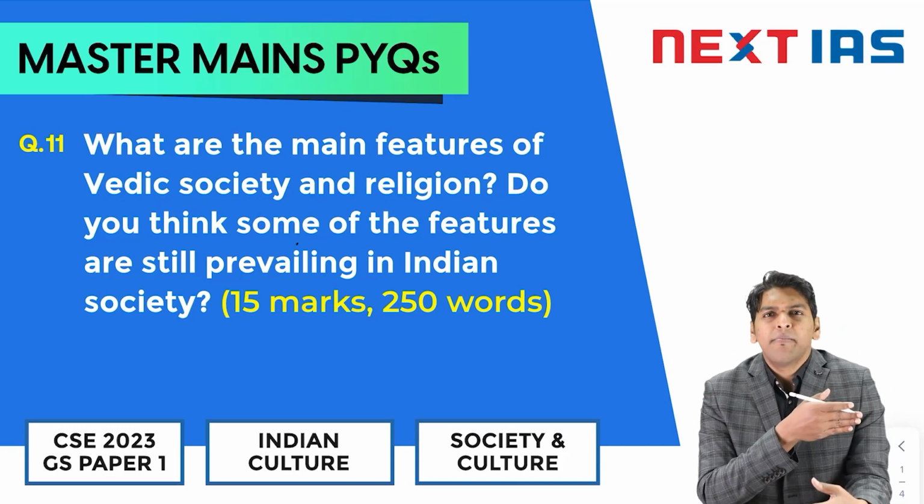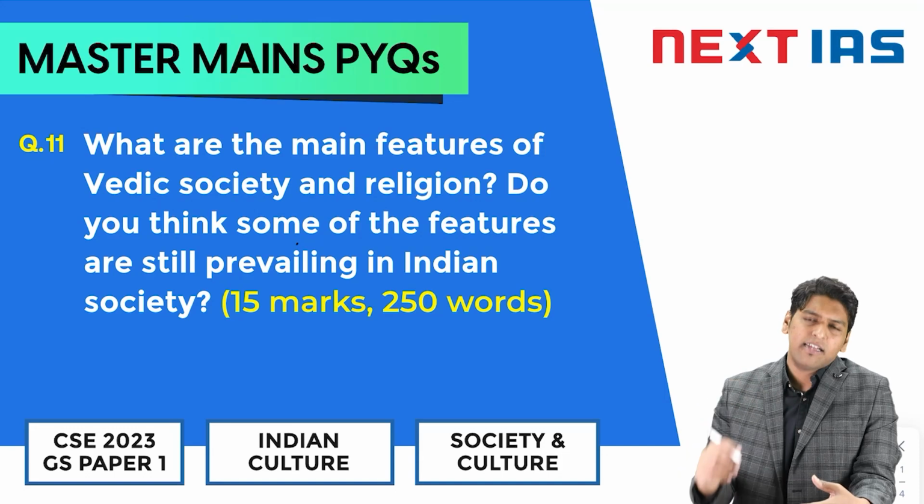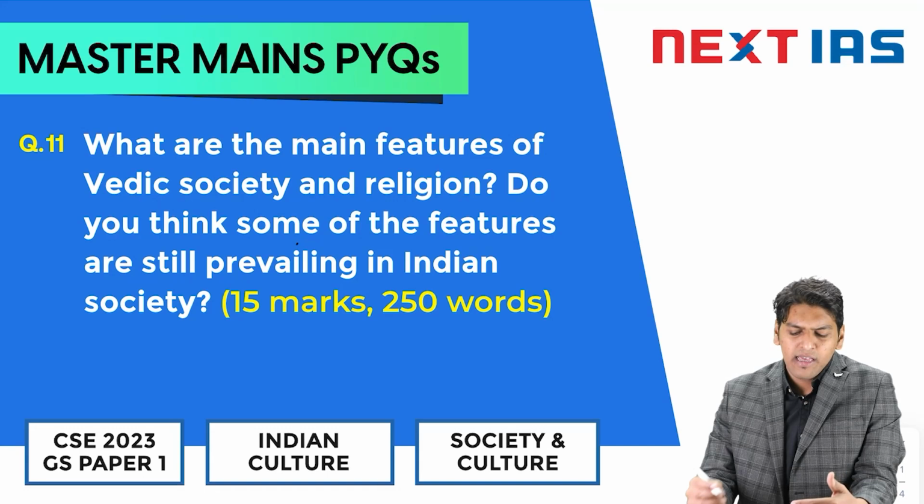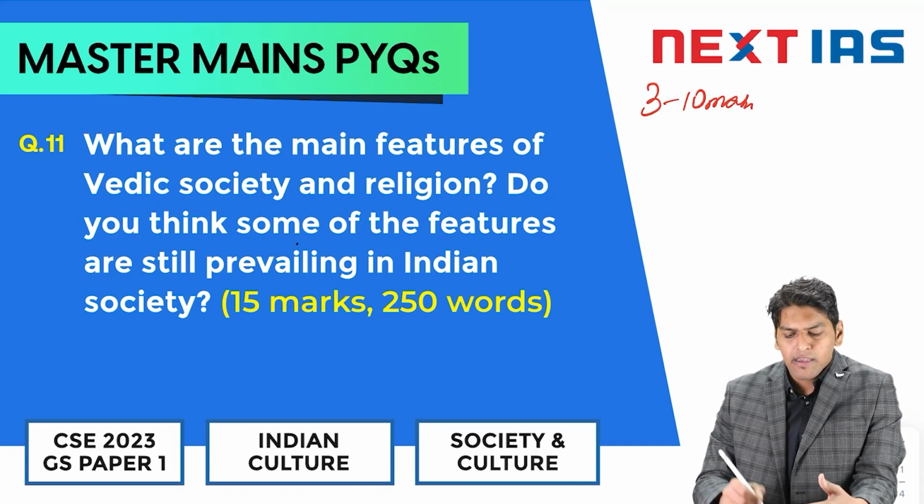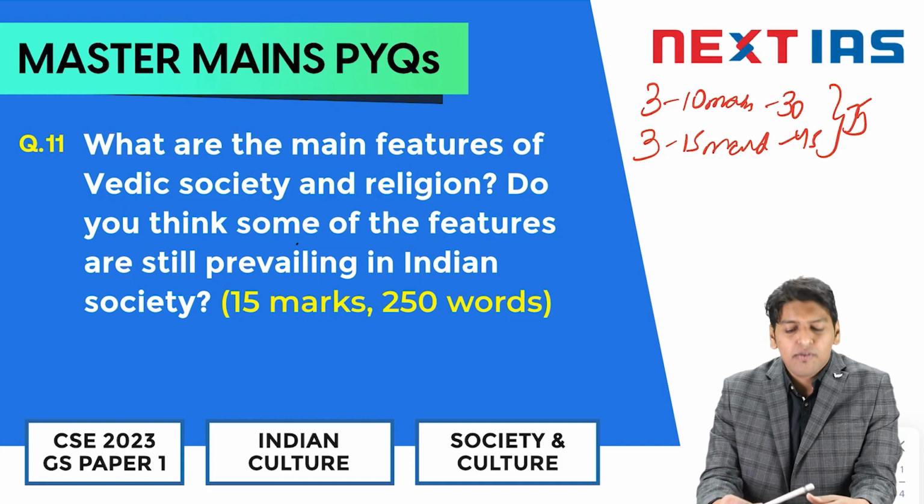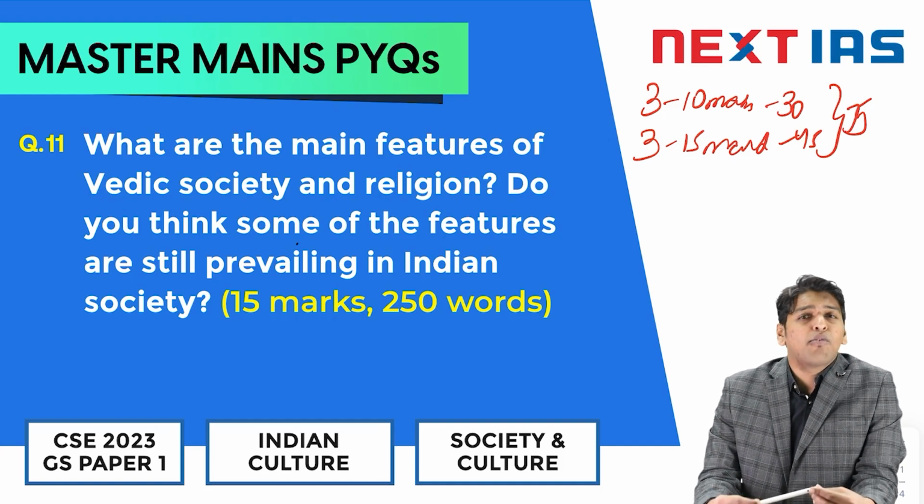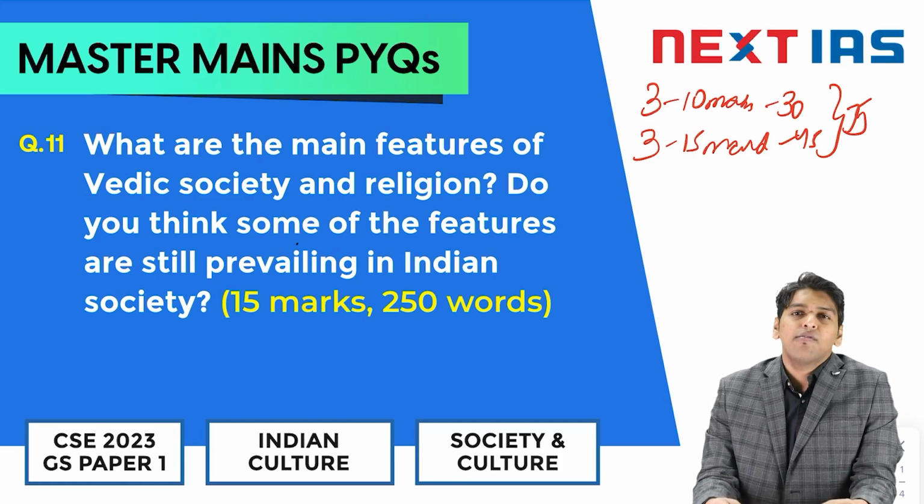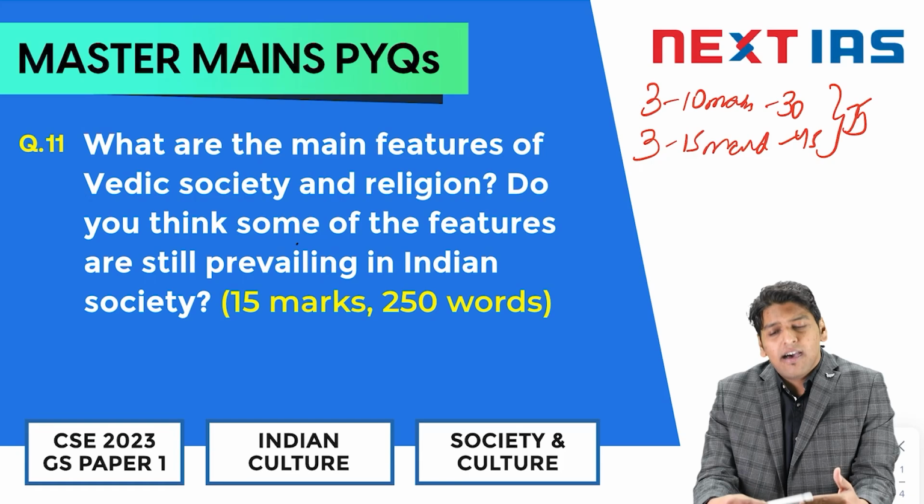When we go through the Mains PYQs, we can see that the weightage of history has been constant across a few years. We always get 3 questions of 10 marks and 3 questions of 15 marks, so that adds up to 30 plus 45, 75 marks. But the importance of history is not limited to these 75 marks, because the knowledge of history comes in handy in other subjects as well.